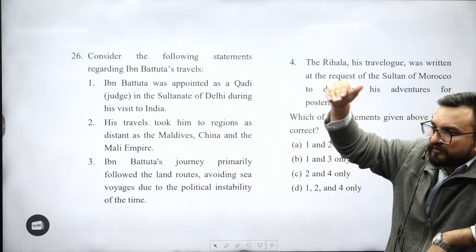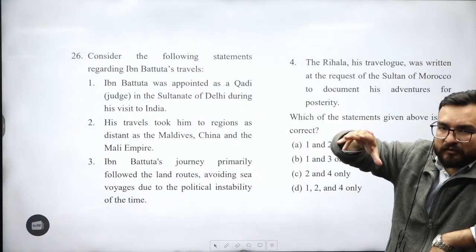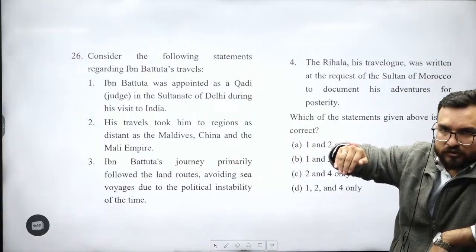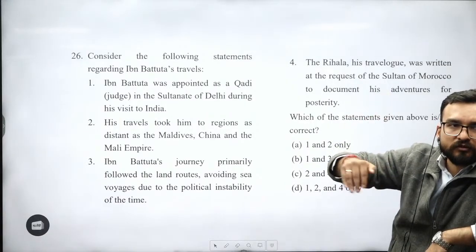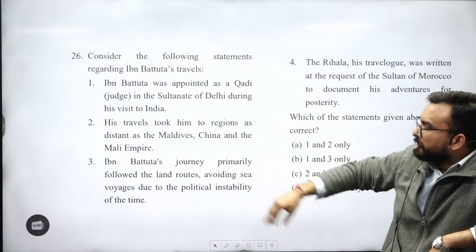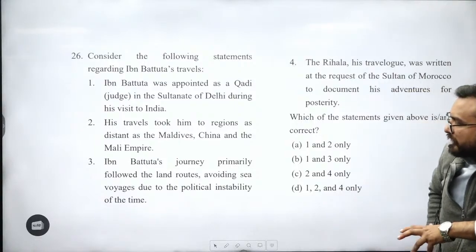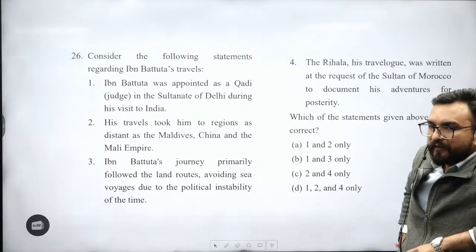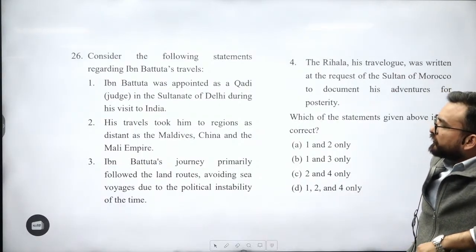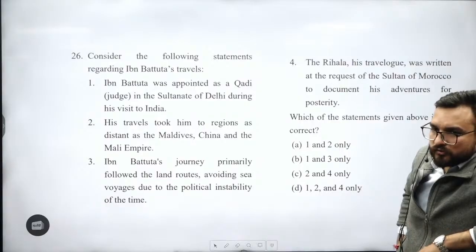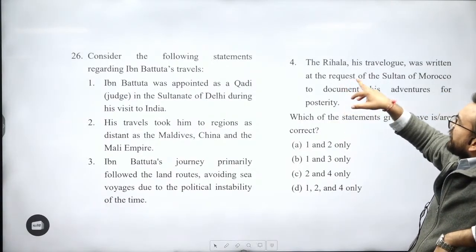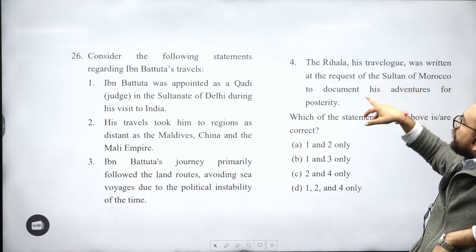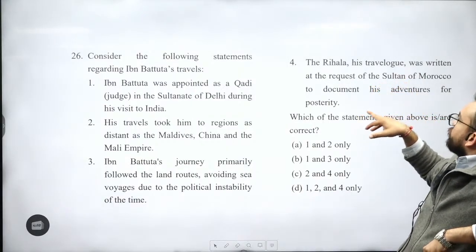Has Ibn Battuta visited the Vijayanagara Empire and the southern Bahmani kingdom? Ibn Battuta visited those empires too, guys. Only Fa-Hien didn't go to the south. Otherwise, these people went to the south too. Ibn Battuta's journey primarily followed the land routes, avoiding sea voyages due to the political stability of the time. This is a wrong statement, right? His routes were followed by ships also. The Rihla, his travelogue, was written at the request of the Sultan of Morocco to document his adventures for posterity.